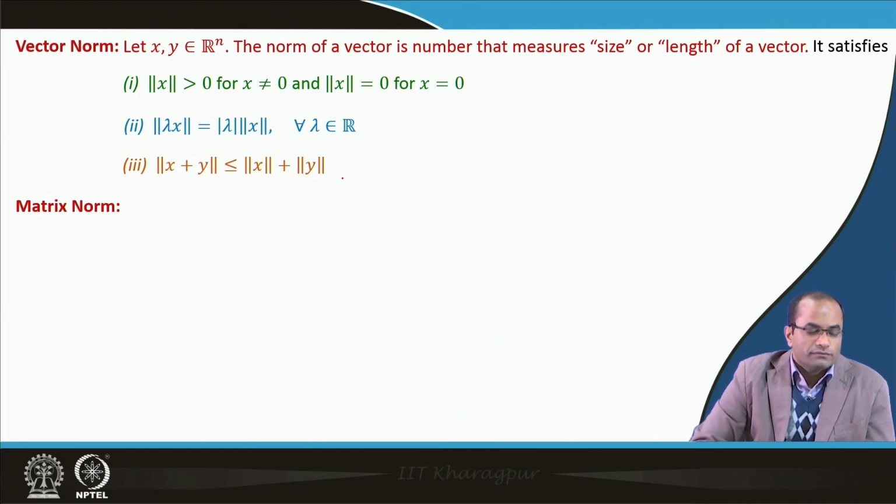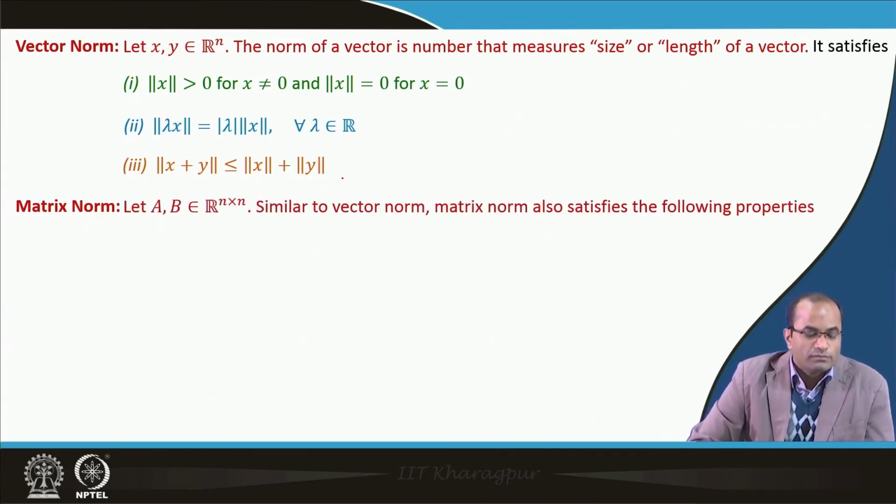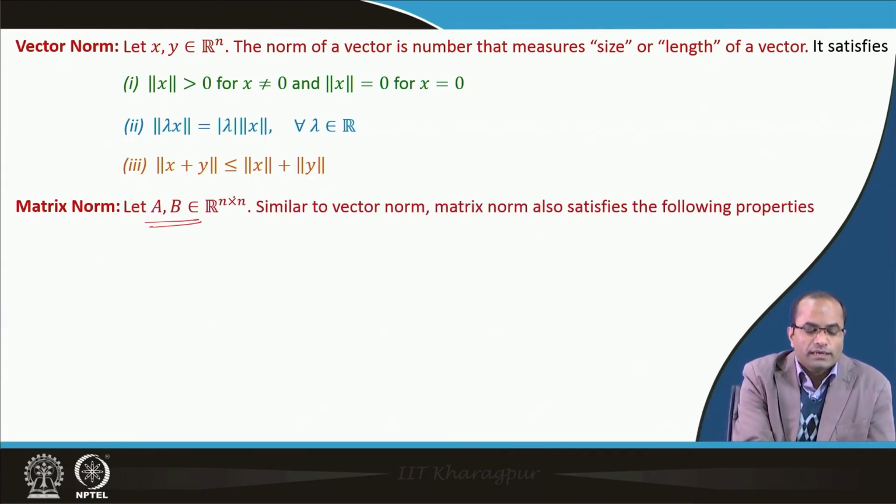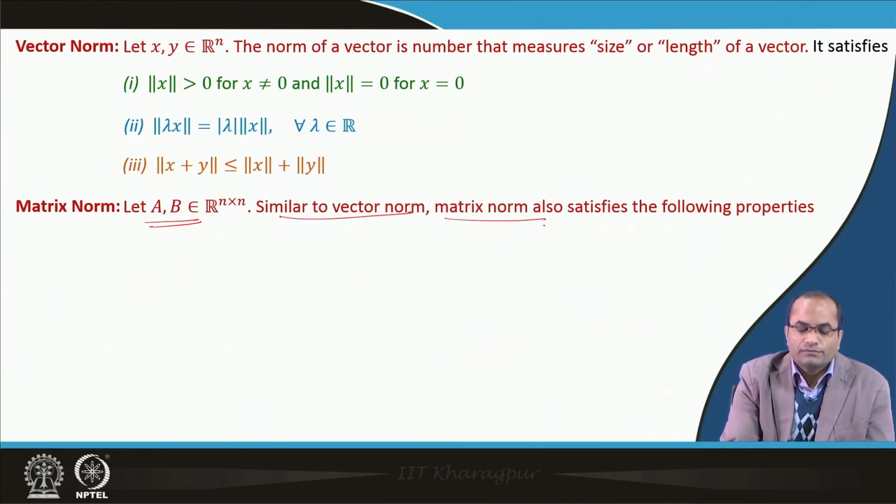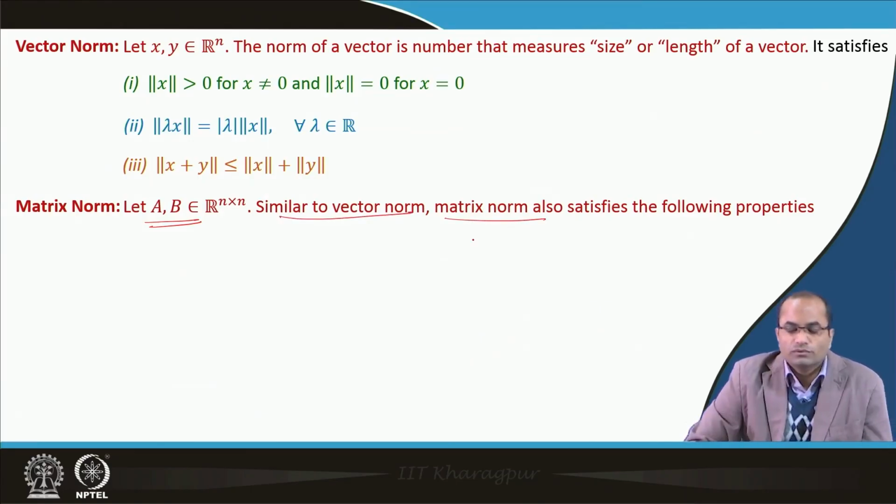Coming to the matrix norm, we have a similar kind of definition and properties. Suppose A, B are two matrices of order n cross n. Similar to the vector norm we discussed before, the matrix norm also satisfies the following properties.